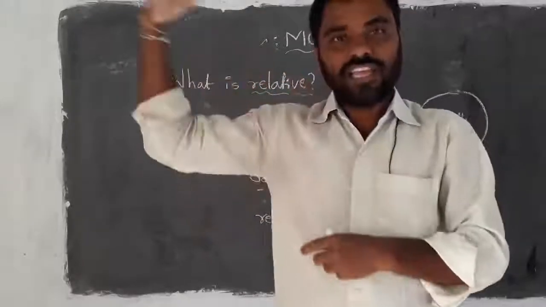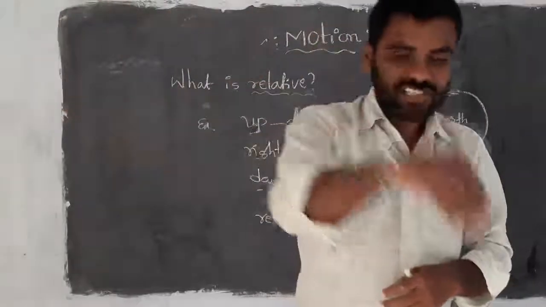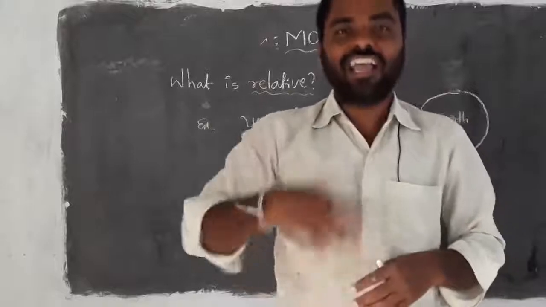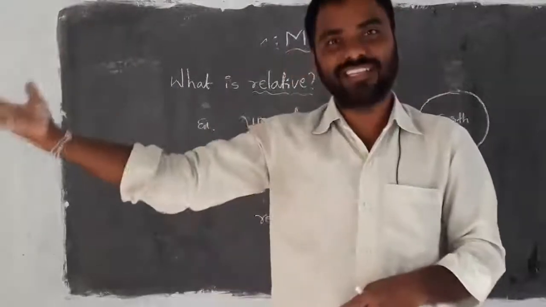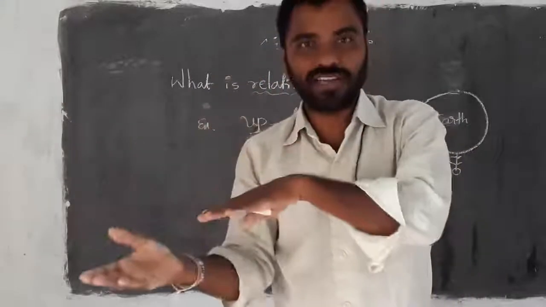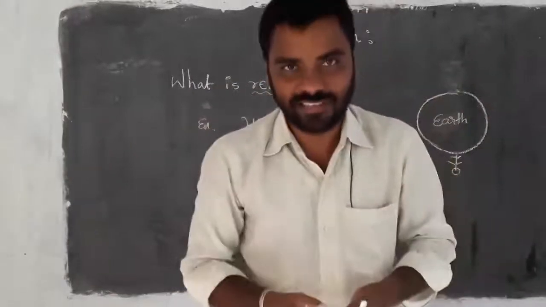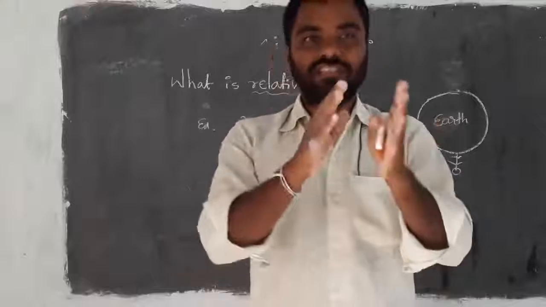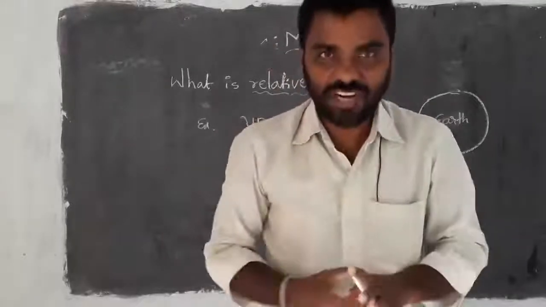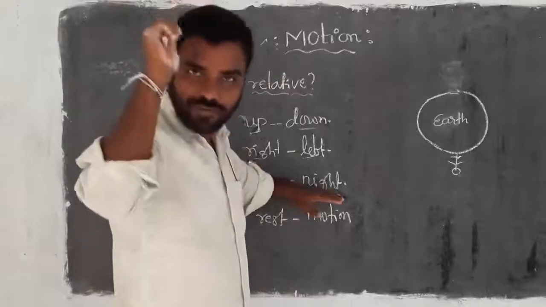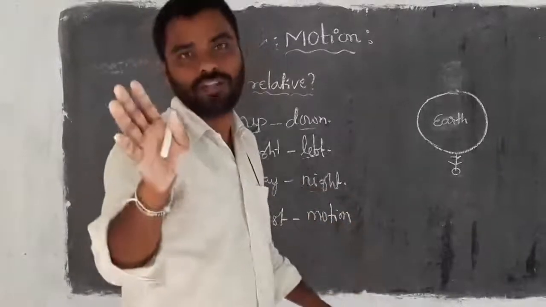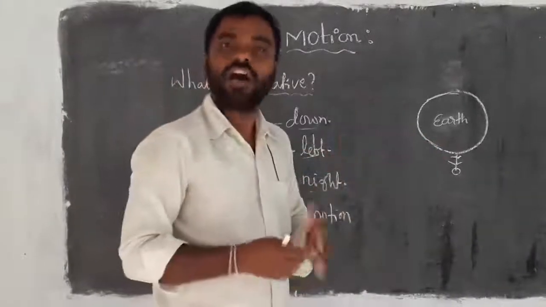If I stay in America, my friend is staying in India, right? Again, I am able to wish him good night because it is night for me, right? So I am on the post meridian side, he is on the ante meridian side. Then ultimately, the particular sessions are changed or not. Same thing, day and night also cannot be stated in a particular manner. It depends on the observer.